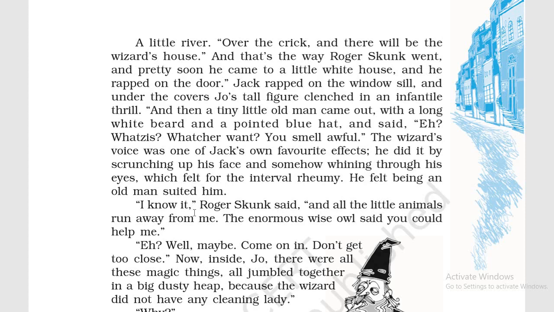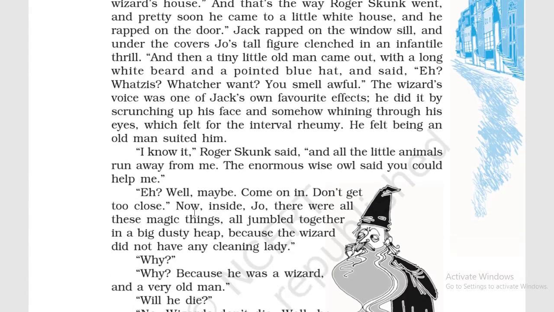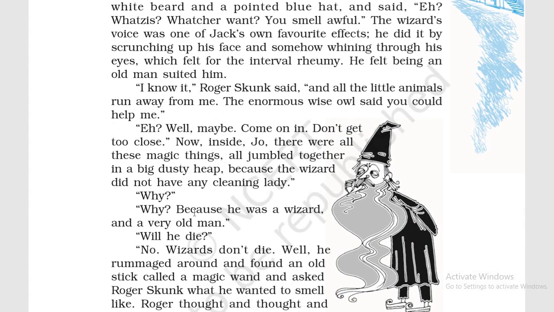And to this question Roger Skunk replies, I know it. He said, I smell very bad and all the little animals run away from me. The enormous wise owl said you could help me. So because of this smell, all the little animals of this wood run away from me, and it is that very big wise owl who has given me your address and who has told me that you can help me in this situation.